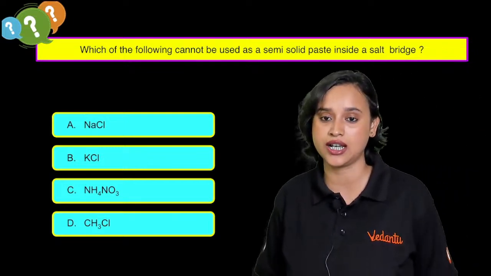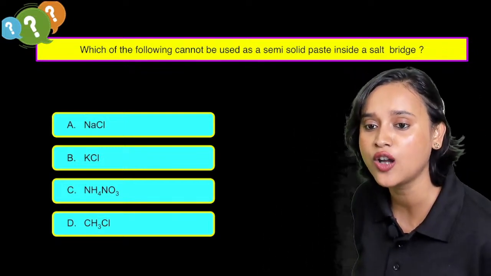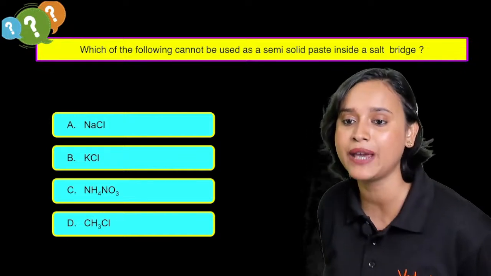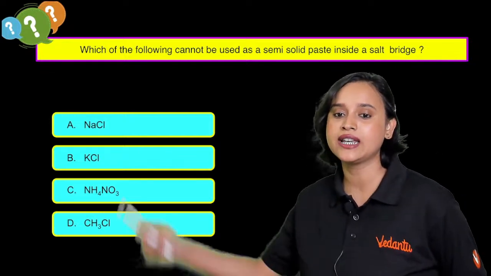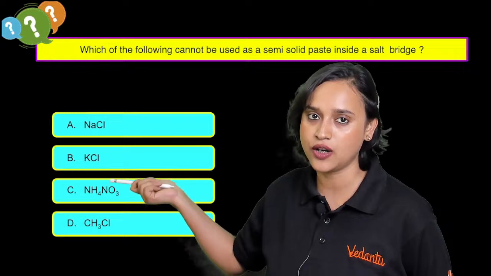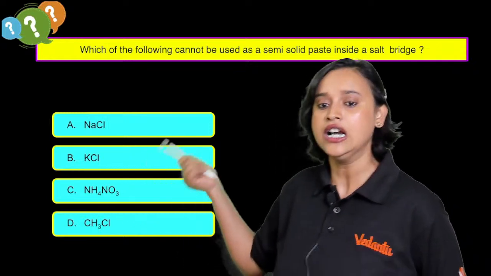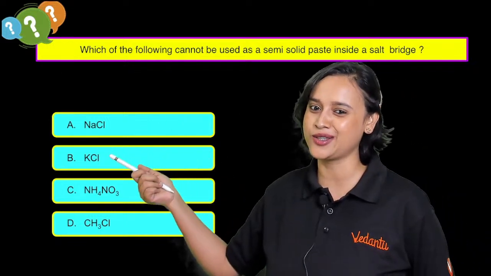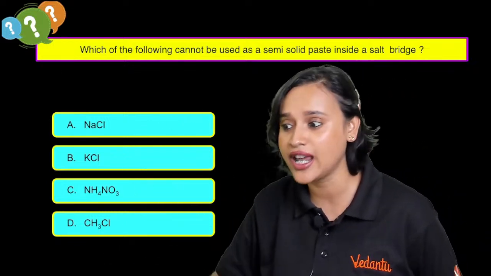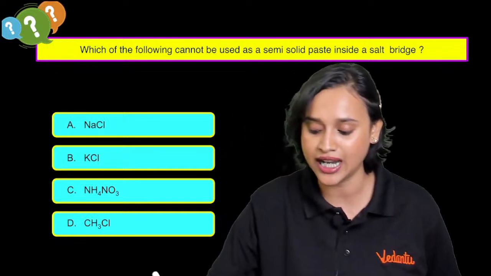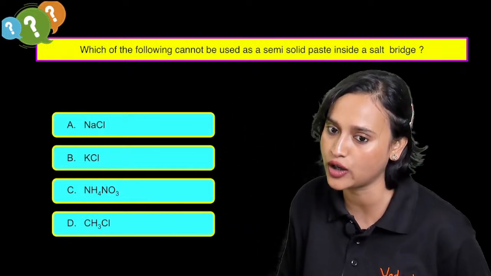Okay, next question, guys. Which of the following cannot be used as a semi-solid paste inside a salt bridge? What are the examples that I gave you? I gave you the example of KCl, KNO3, NH4NO3. Now, you also know that sodium chloride is also a salt. The name itself is salt bridge, everybody. That means NaCl, KCl, NH4NO3 will be used.